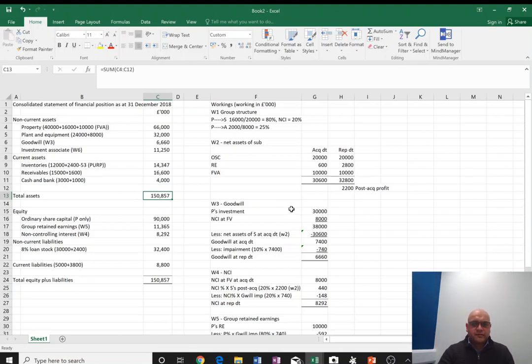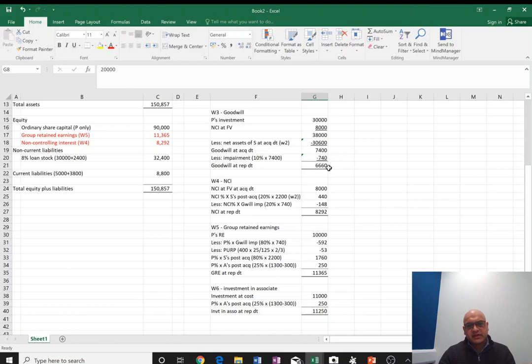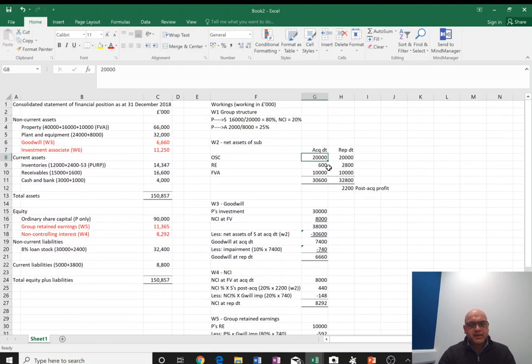If you know the performance, what additional items would go in your answer, things like goodwill, how to work it out, how to work out investment in associate, how to work out group retained earnings and NCIs. Yeah, all of them are coming from the workings. So you can see all these workings that we did become quite crucial, quite important for your answer.